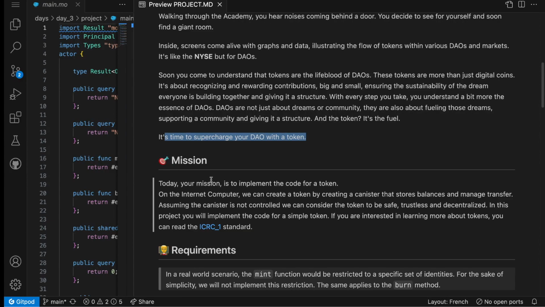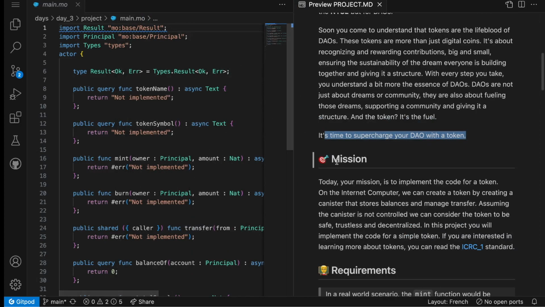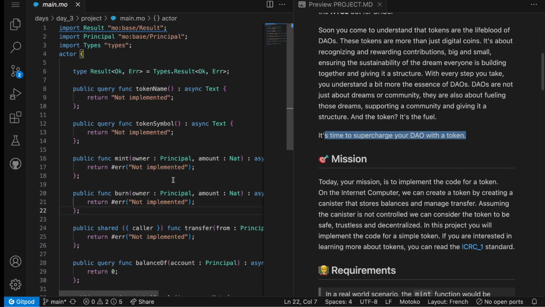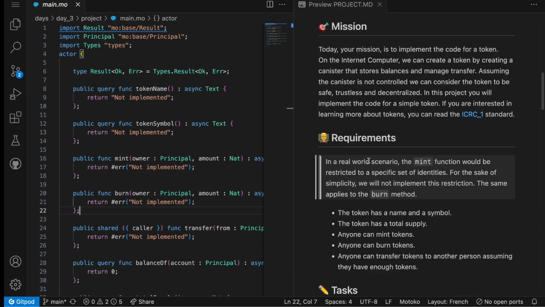Today, our mission is to implement the code for a token. It can seem like a big and scary mission, but on the internet computer, we can simply create a token by creating a canister. This canister will store the balances of our users and will also be able to deal with transfer, mint, and burn. Assuming this canister is decentralized, so assuming this canister is not controlled, we can consider the token to be safe, trustless, and decentralized.